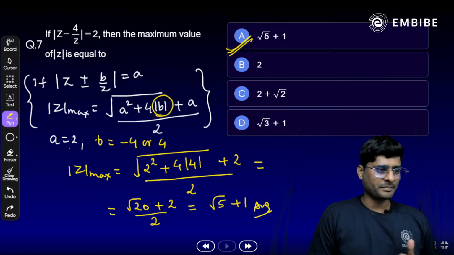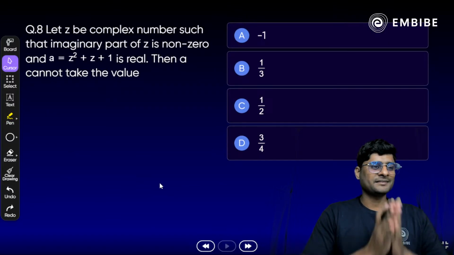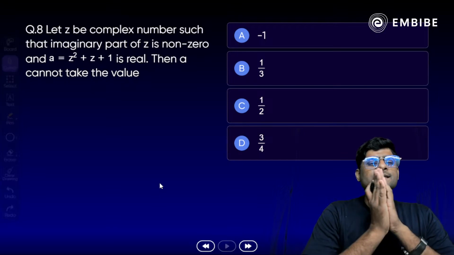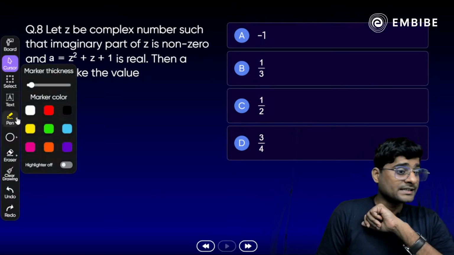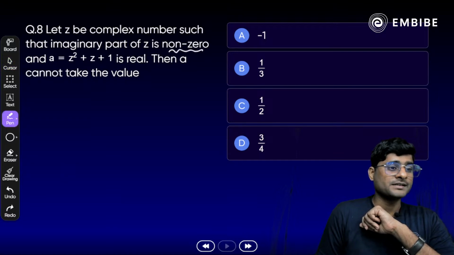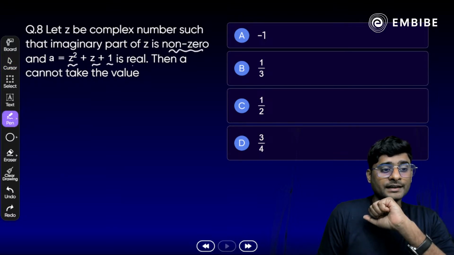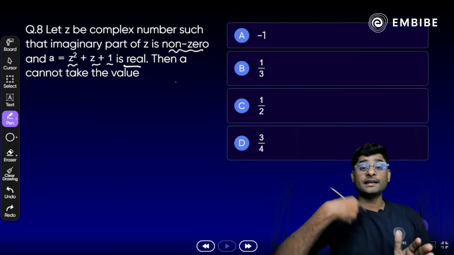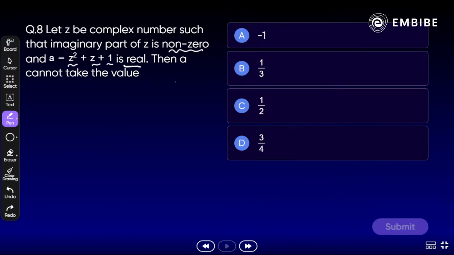Okay, let me do the next one. Question number 8. Let z be a complex number such that the imaginary part of z is non-zero. Remember, imaginary part of z is non-zero, and a equals z square plus z plus 1 is real. Remember, it's real. Then a cannot take the value. Which value can a not take? Take your time, all of you.